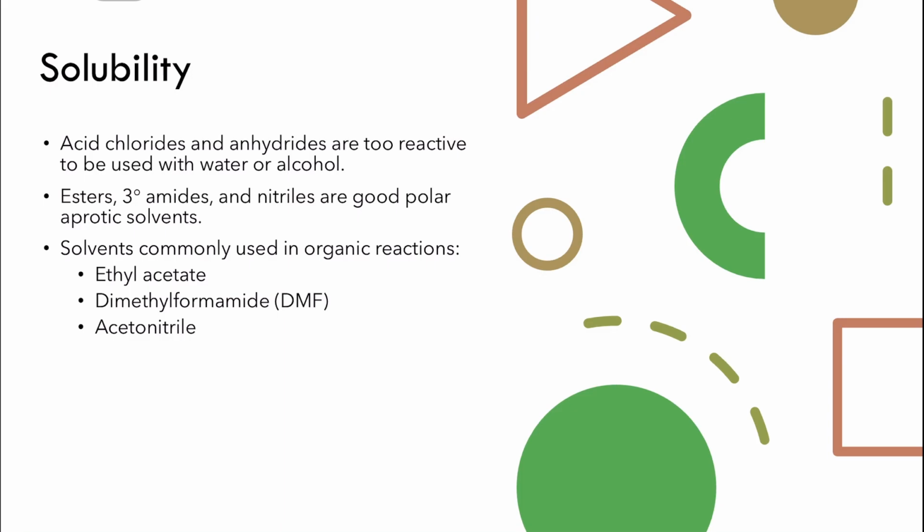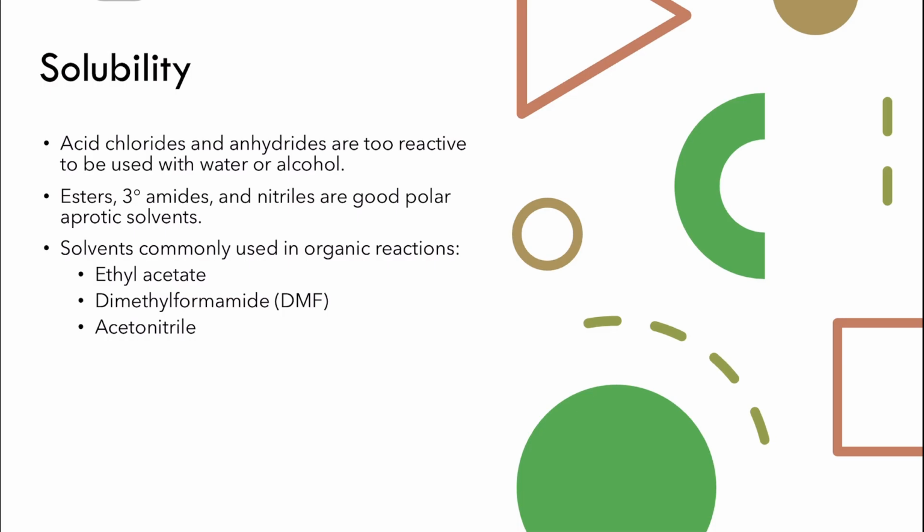Now let's look at solubility. We know that they have a carbonyl group, and the carbonyl group can take part in hydrogen bonding with water. First of all, acid chloride and acid anhydride are very, very reactive. And they do not just make hydrogen bonds with water, but they actually react with water. So when you are dealing with acid chloride or acid anhydride, avoid the use of water completely, because once you add water to acid chloride or acid anhydride, they will react and give you the corresponding acid. So you will no longer have the acid chloride or acid anhydride.